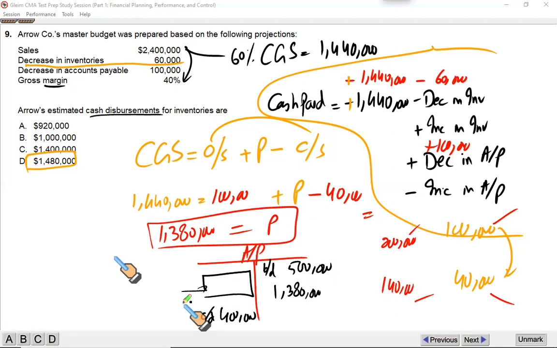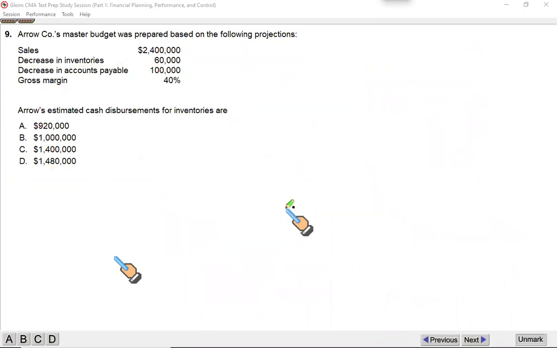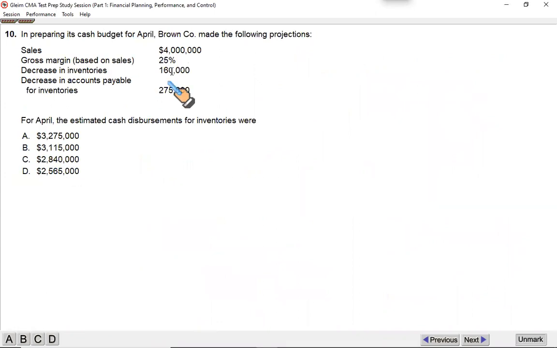Very unlikely you're going to be tested on this twisted question this way, but I just want to make sure that you have done the deal. So it's 1480. You get the same number using this little extended approach to find the amount you will pay to your suppliers. So, gentlemen, I hope it made some sense. If not, then you might see the recordings. It's D.